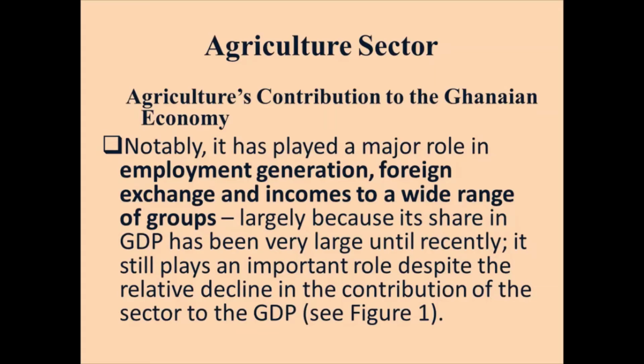And also, it serves as a way by which a wide range of groups in Ghana's economy get some income. The wide range of groups here means that there are different groups of people getting benefits through the agriculture sector. For example, we have the group of farmers, getting the raw produce, and they sell this and get some income.